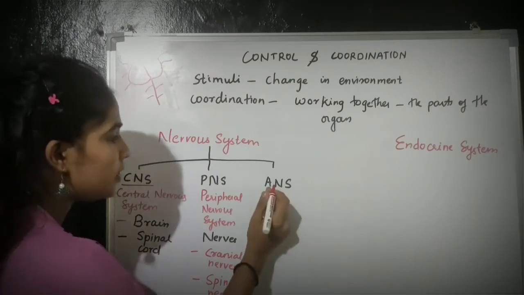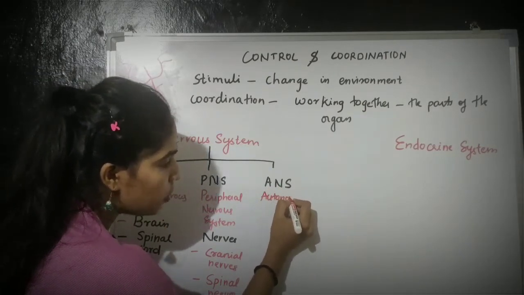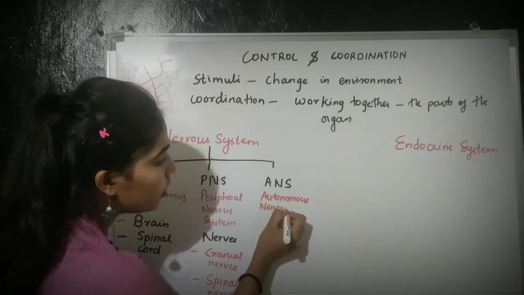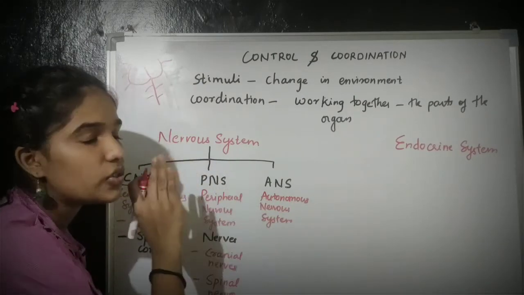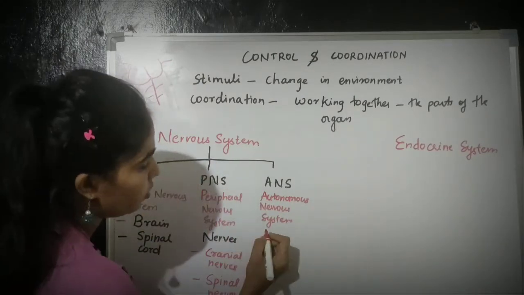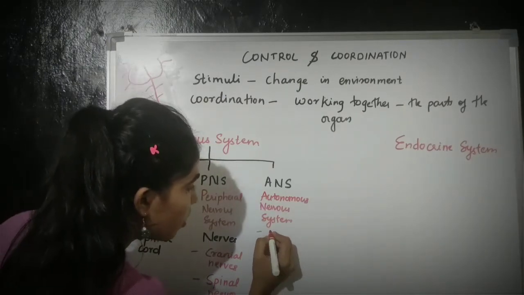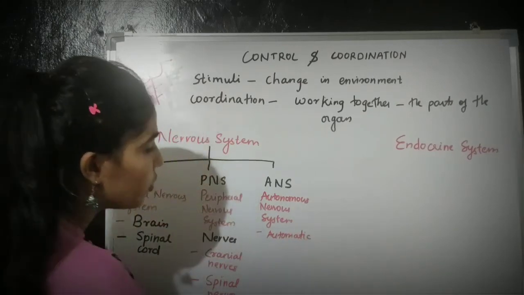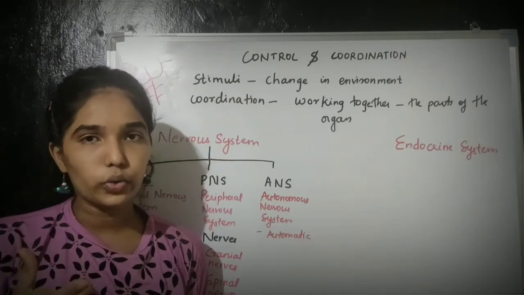And third one is ANS or autonomous nervous system. This system is not under our control. We cannot control it. It is automatic. For example, the pupil of our eye, we cannot control it.